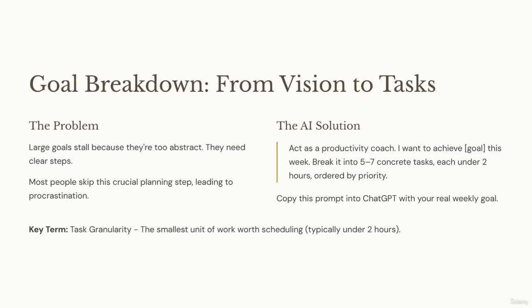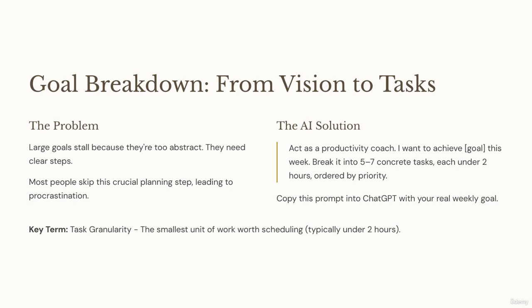First, goal breakdown. The truth is, goals fail not because they're wrong, but because they're vague. Launch a website. Sounds productive, but without clear subtasks, it's just a headline with no story underneath. Here's the magic prompt to fix that. Act as a productivity coach. I want to achieve goal this week. Break it into 5 to 7 concrete tasks, each under 2 hours, ordered by priority.